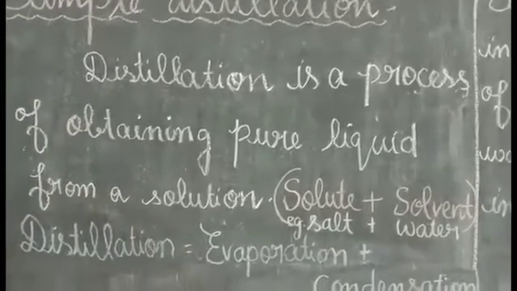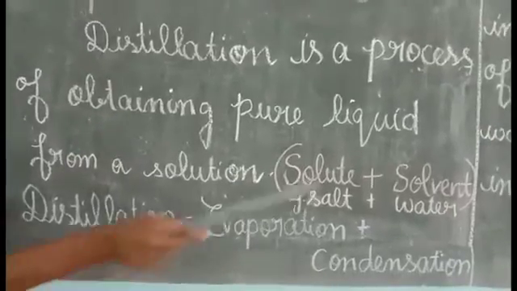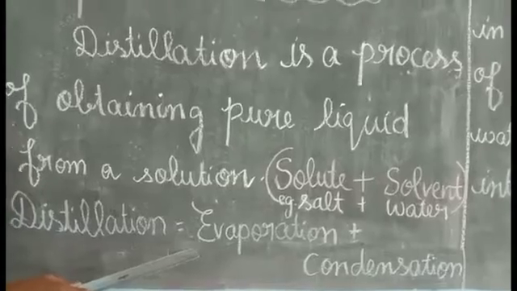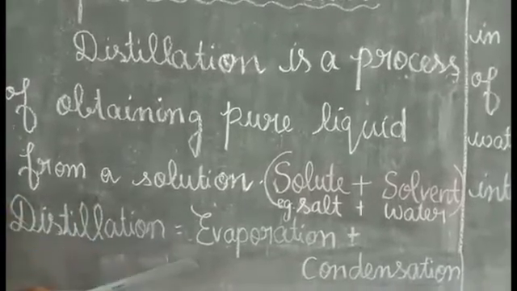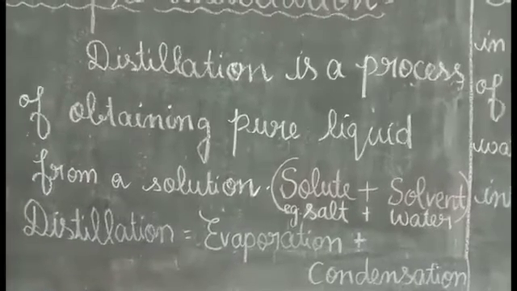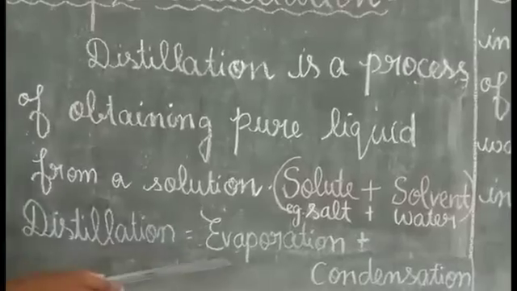Distillation is a process, actually a combination of evaporation and condensation. What is meant by evaporation? Everyone knows the meaning of evaporation, isn't it? What is meant by evaporation? The process of turning liquid into vapor is called evaporation.